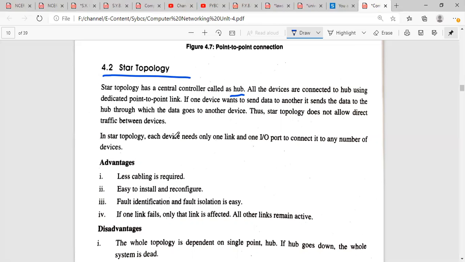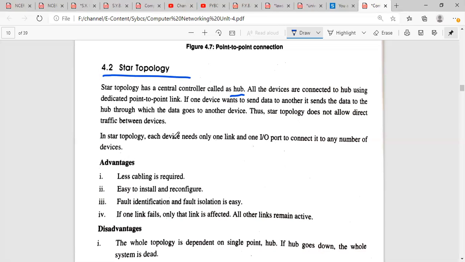So the basic advantage of using the star topology is that less cabling is required. Whatever the hardware or communication medium we are going to use, less cabling is required in a star topology, which ultimately reduces the cost of the entire system. Second, it is easy to install and reconfigure. Installation of the star topology is very easy, and reconfiguration is also very easy.